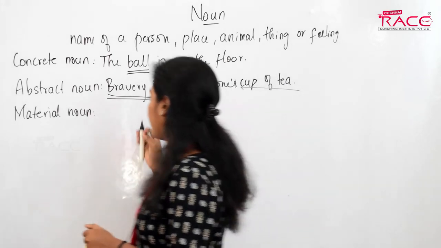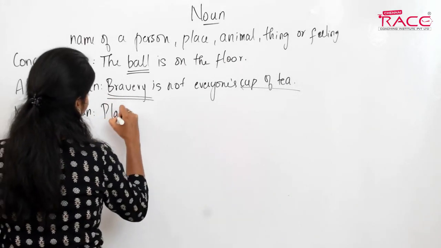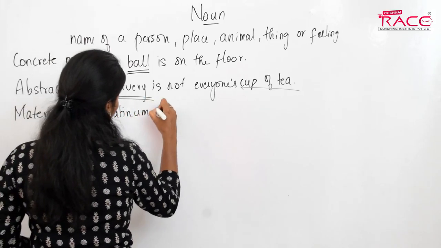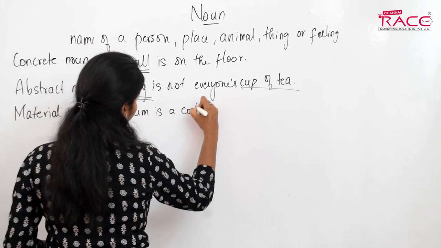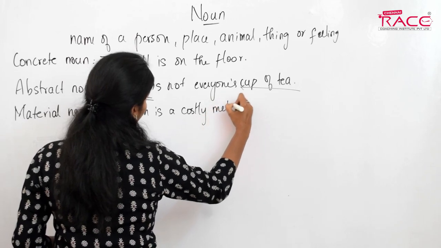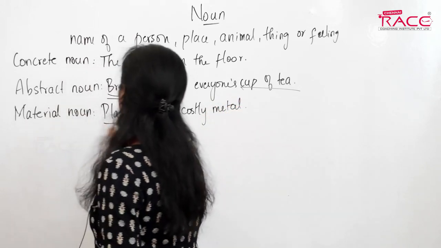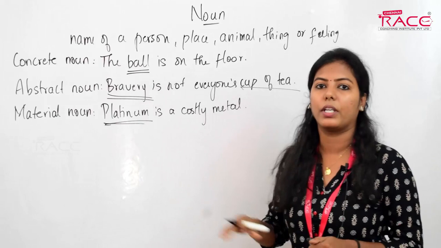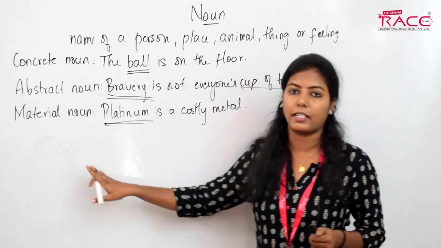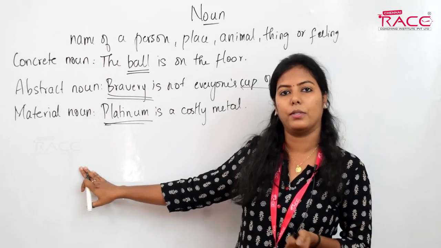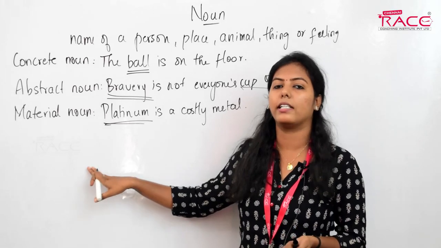For example, I can say platinum is a costly metal. Here platinum is the material noun. You shouldn't say the platinum or a platinum. You should never use articles with material nouns.